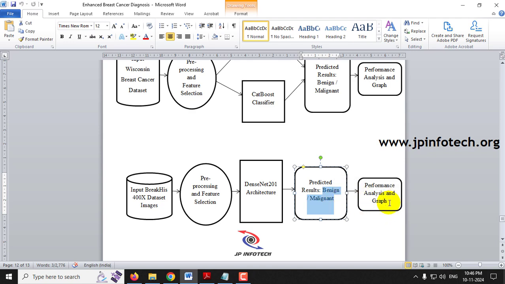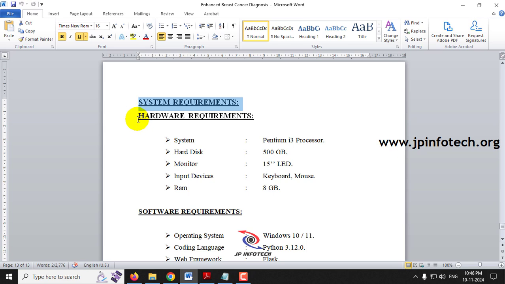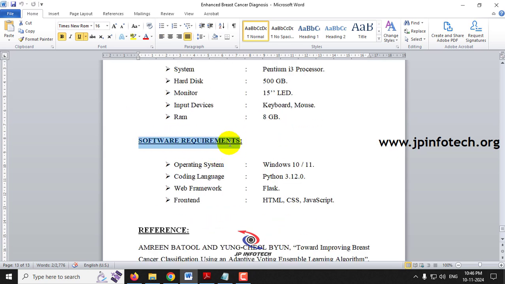And finally, the performance analysis and graph part is shown for this. So this is the system requirements, the minimum hardware requirements and the software requirements. This project can be executed in Windows 10 or 11. The coding language that we use is Python 3.12.0. The web framework is Flask, and the front-end part contains HTML, CSS, and JavaScript.